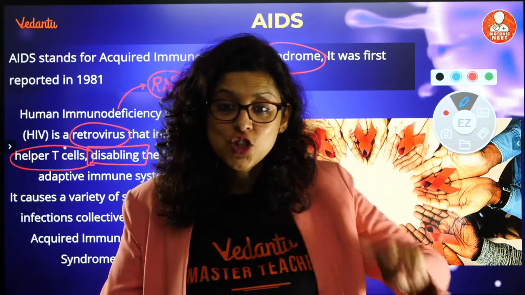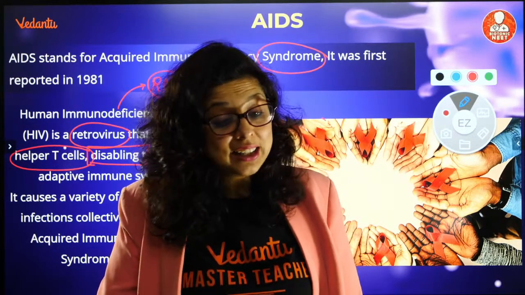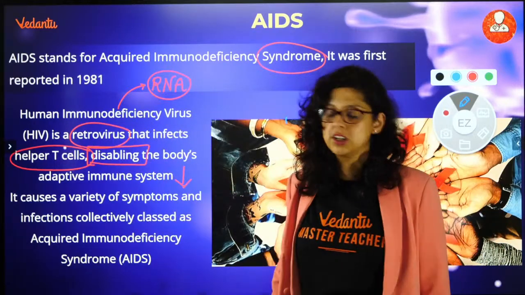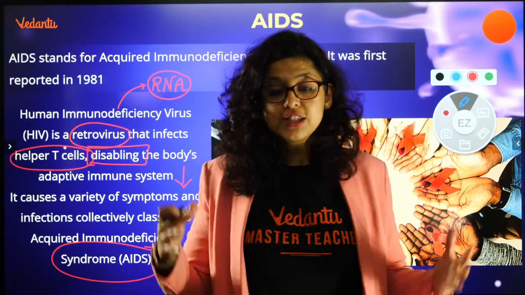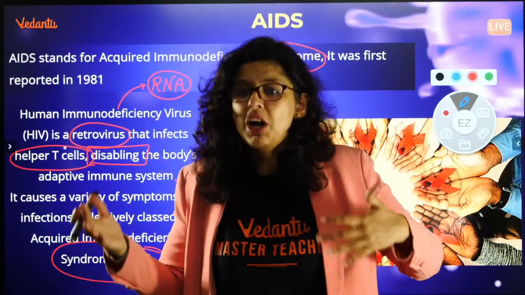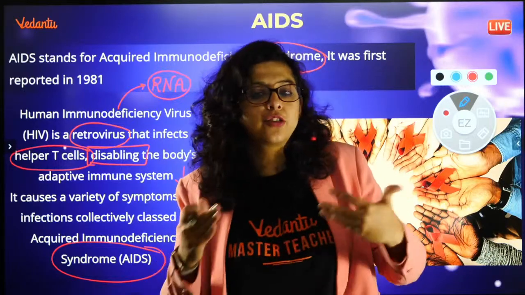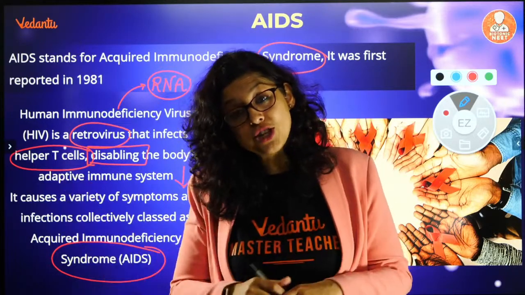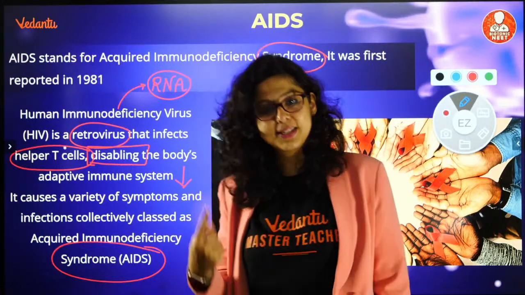How many? Just 200 cells. Yes, how many? Tell the number. Just that is when the immunity is crushed. And a lot of diseases happen, not one disease, a lot of diseases. Normal people have CD4 cells of 2000, but when they come down to 1800, 1600, 1500, 1400, 1200, 1100, 800, 700, 600, 500, 400, 300, 200. So before 200 the person is called HIV positive. Once it is below 200 the person is called AIDS positive.